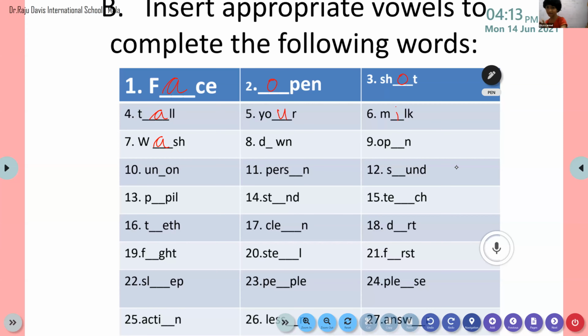Now do the eighth question. D-O-W-N. Very good. Down. Okay. Thank you, ma'am.